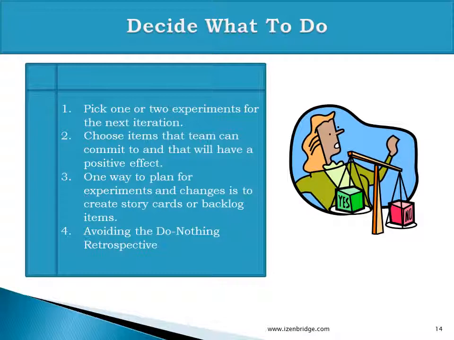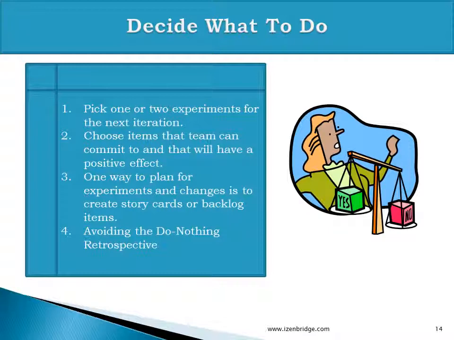Now, if we talk about traditional language, corrective and preventive actions get identified during generate insight, and in decide what to do, we are prioritizing which corrective and preventive actions we want to implement in our upcoming sprint. And we should always remember, if we don't decide anything to do, it is a waste of time.